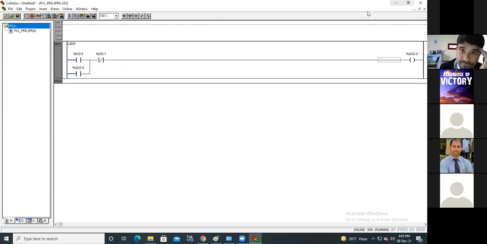Okay, have you finished? All of you have finished this latch? Please do this and run this, and please send the photos in the group. And if you are facing any problem, any issue, please discuss with me.